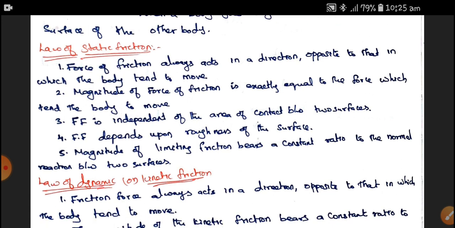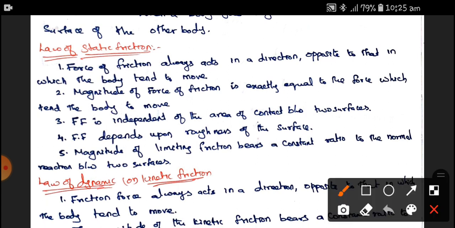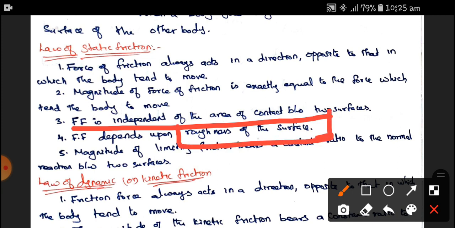And the force of friction is independent of the area of contact between two surfaces. Yes, exactly. You have to note down this point. It is independent of the area of contact, but it depends on the roughness of the surface. Either it is a point contact, a line contact or a surface contact, it won't take care of those contacts, but it takes care of the roughness of the surface.